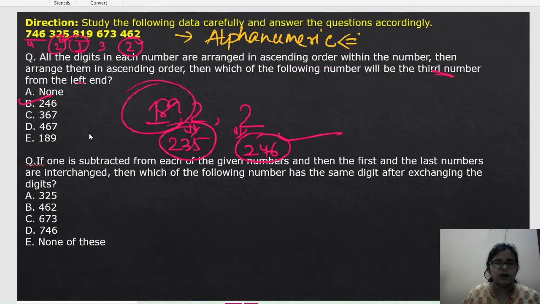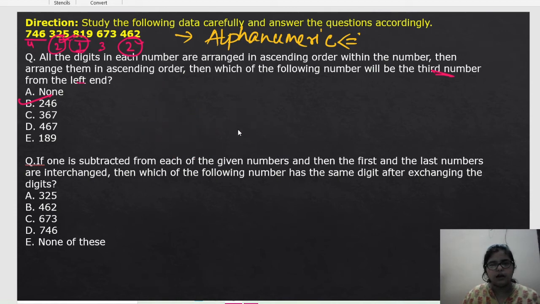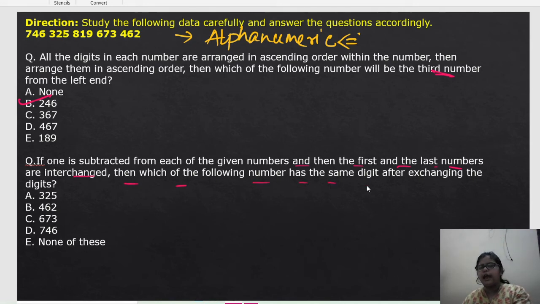Okay. So let's go to the next question. What is in the next question? The next question is: if 1 is subtracted from each of the given numbers, then the first and the last number are interchanged. Then which of the following has the same digit after exchanging the digits?